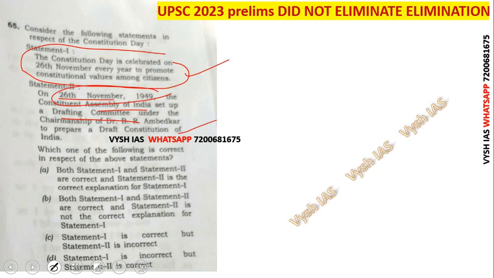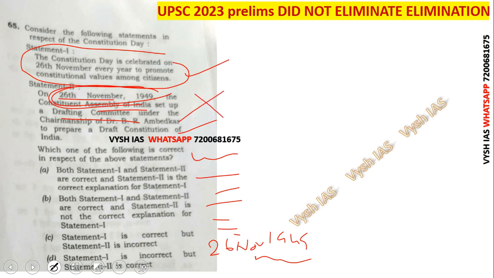But 26th November 1949, how can it be? Because by that time, what is in the Preamble, you are by-hearting, right? We the people of India, and then on the date 26 November 1949, we hereby adopt it. We are adopting it means the Constitution is ready. Then how can you set up the committee on that day? So this is wrong. Actually I think it's August 29, 1947, after independence, when the drafting committee with Ambedkar was set up, and they took two and a half years to prepare the Constitution. That is a different story, I will explain that GS part in the next videos. But here again, statement 2 is wrong, so you get the answer.